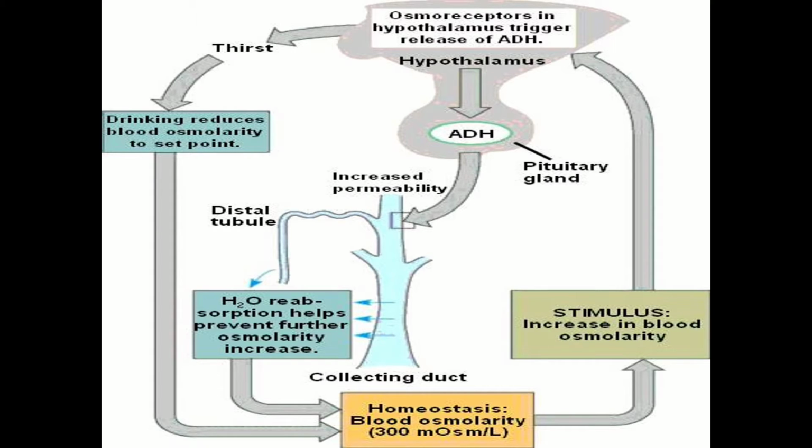ADH or vasopressin also causes constriction of blood vessels and increases the blood pressure. This increases the glomerular blood flow and the GFR.